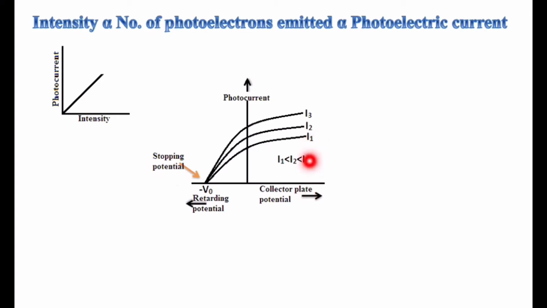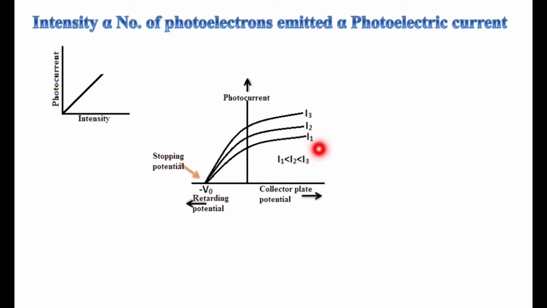This is the saturation current, that is, a constant current. When we increase the intensity, the maximum photoelectrons attained is this flat curve. When we increase the intensity again, it will attain a higher maximum, because the number of photons increases. But if you increase the collector plate potential, that is, the anode potential, the current always remains the same. Why? Because the photoelectrons emitted are constant for a particular intensity.